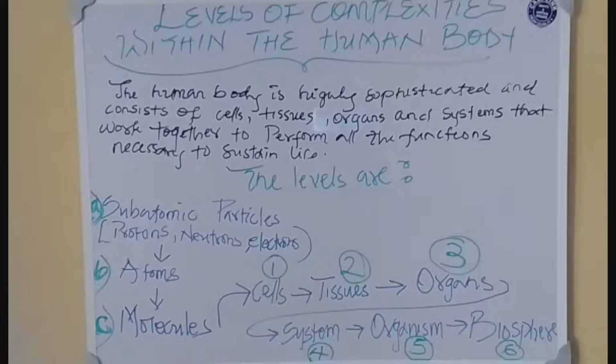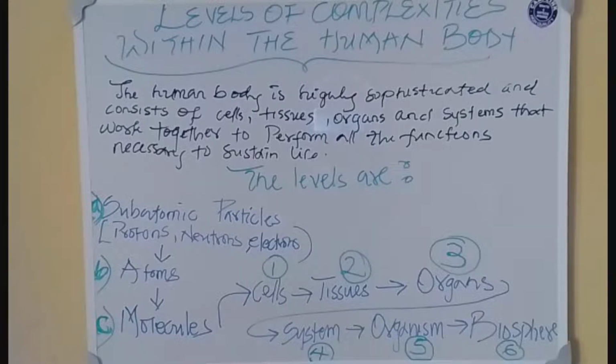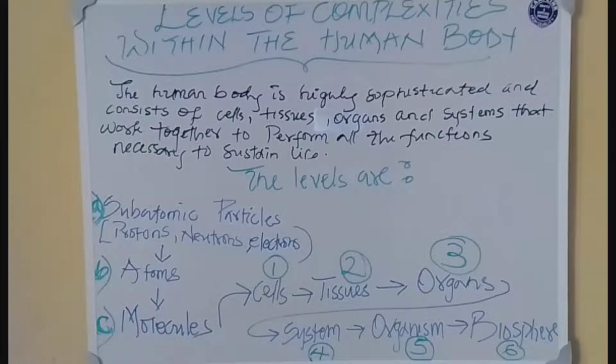Today we'll be looking at levels of complexities within the human body, as you can see on the board. We want to talk about how the whole human body came about, because anatomy is the study of the structure and parts of the human body. So today's lecture is about how we all started. At what level did we all start from? Look at your body now and the level of growth in it. So the question is, where did we start from?